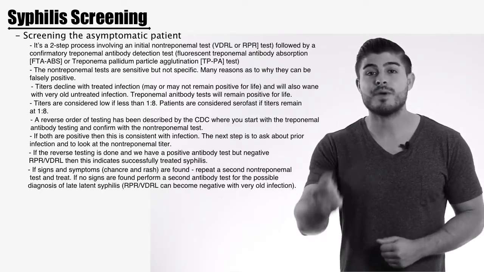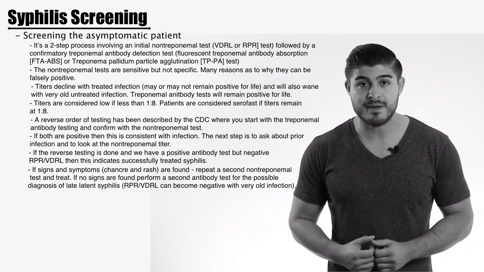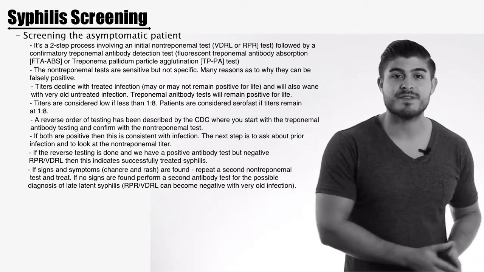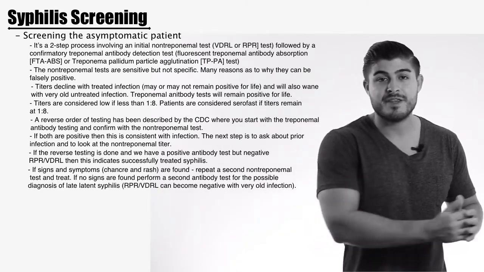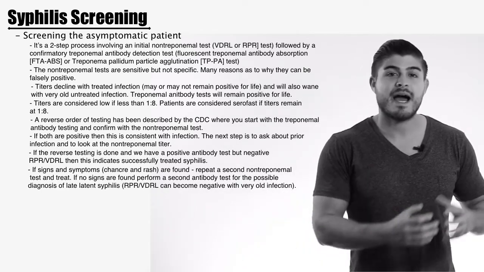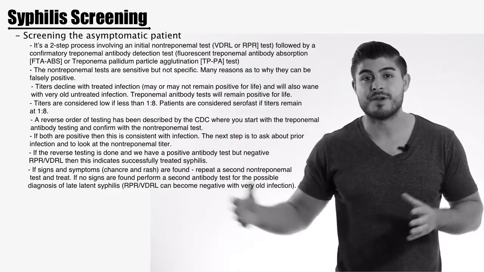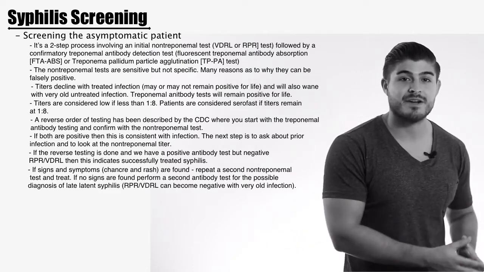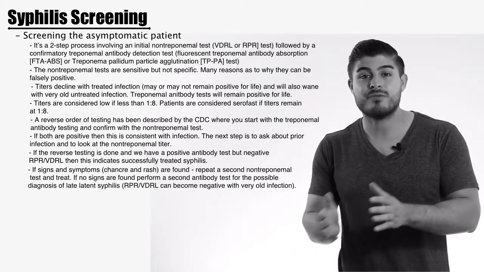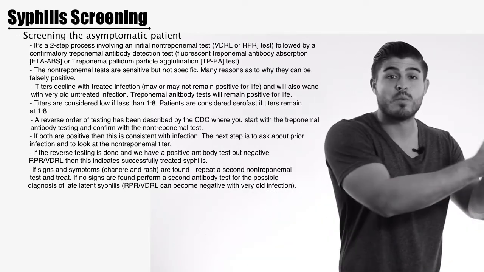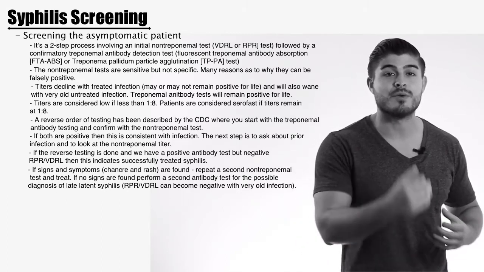Now, if we're worried about being reinfected, if, for example, we have a positive RPR, we have a positive antibody, they've been treated in the past, how do we know if this is simply the old infection? Because as we remember, antibodies never disappear. The RPR may stay positive for life. How do we know if this is new infection or if this is simply a treated infection and the antibody and the RPR never changed? So we're going to be looking again at the titers. A fourfold increase in titers means we have a new infection. If we have titers that have stayed the same, especially if it's 1 to 8, this means that it's not a new infection. This means that it's been treated properly and we don't need to worry.